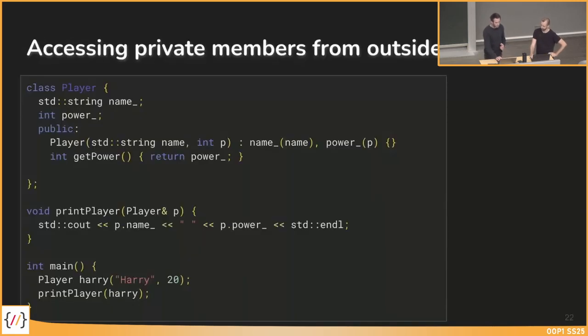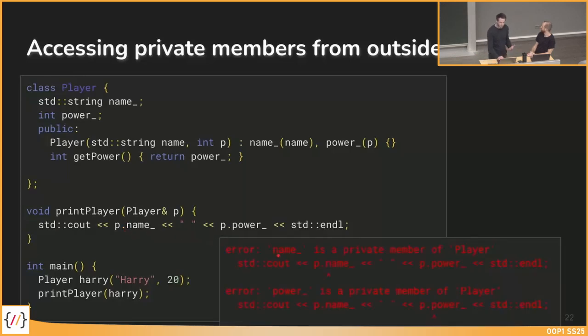So in this example, we want to access private members from outside the class. We have here private members like name and power, and we have a print player method outside of the class. And we have here a player reference, and we want to access name and power with the dot operator. This is for sure not possible because outside of the class we cannot access private members, but just public ones.